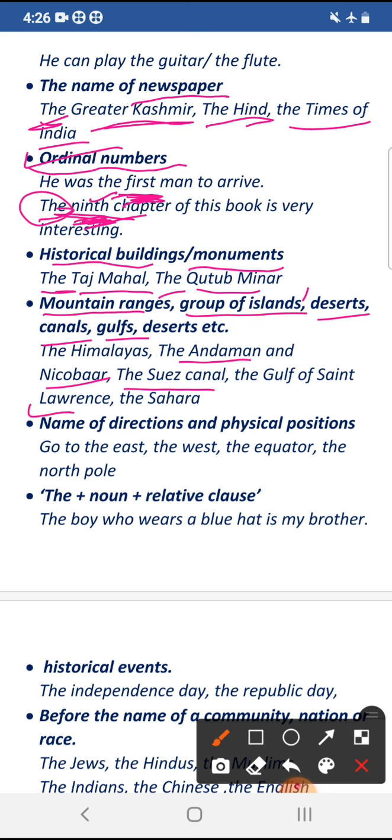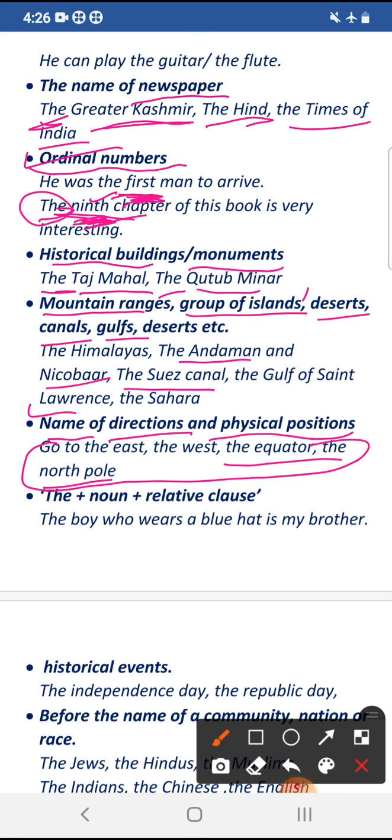Then another use of article the is before the name of directions, the east, the west, the north, the south, and physical positions, the equator, the north pole, the south pole, the northern hemisphere, the southern hemisphere. So always these names take definite article with them.